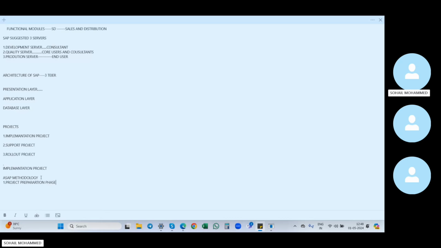First we need to complete the project preparation phase, then only we move to the next phase. After the project preparation phase, we go to the business blueprint, and the third one, realization.